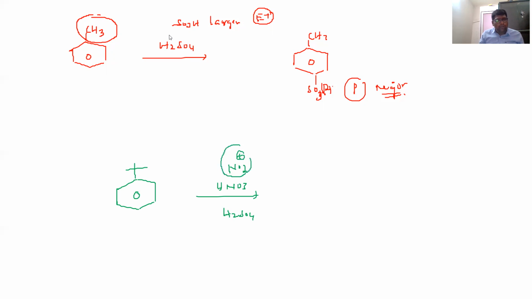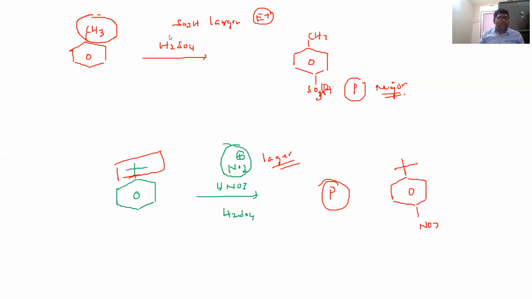Everyone knows about the electrophile. Here the incoming electrophile is larger, and the substituent is also larger. Definitely the para product will be major among the tertiary butyl nitration products, maximum percentage, 80 to 85% major product.